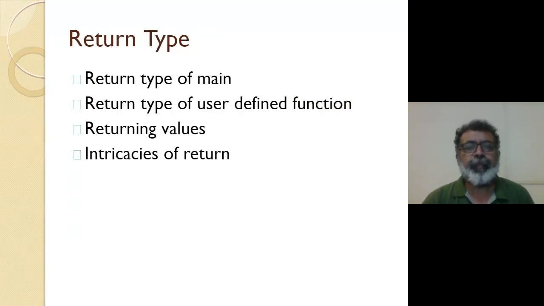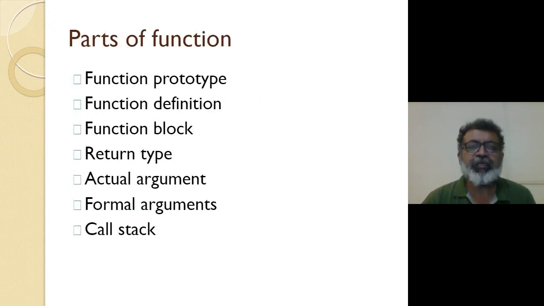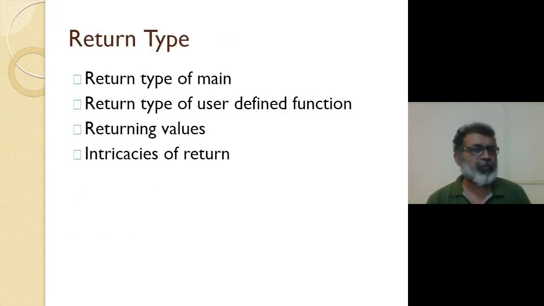I haven't talked about the call stack, but I will come to that, not in this chapter, later in some other chapter. The return type of the main function I taught, the return type of user-defined functions I told, returning values and the intricacies of return.